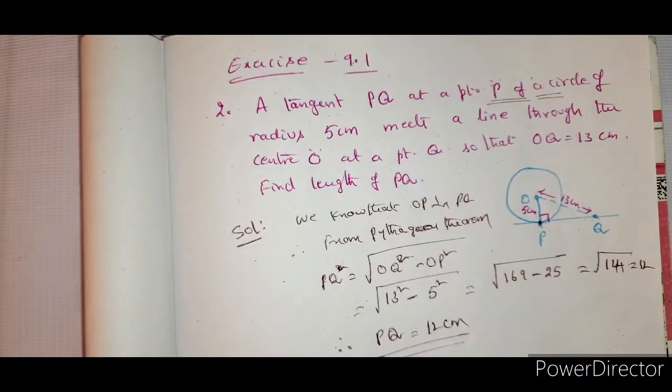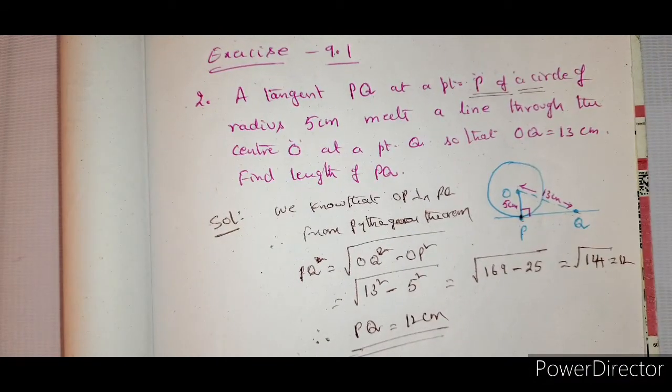This is the final answer. Note it down, please. These are very simple problems. By mistake also, don't neglect the chapter. There are a few chapters which you can score easily, where additional knowledge is not necessary. Only the basic knowledge is enough to solve problems from such chapters. So don't miss those chapters by mistake.